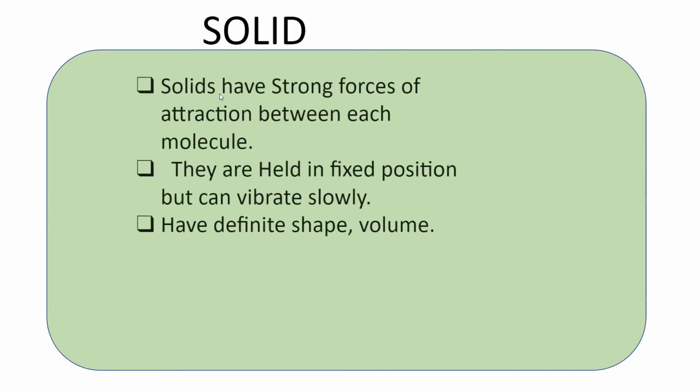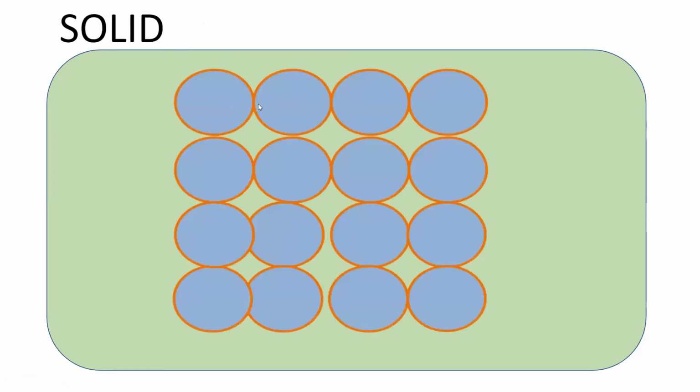What does this word mean? Solids have strong forces of attraction between each molecule. Please tell me here in the chat box. Excellent job. So solids have a strong force of attraction. This means that if you see the particles here, each particle will have a strong attraction. They will attract so much. Why are they going to attract? Because they're so close together. So solids have a good, strong force of attraction.